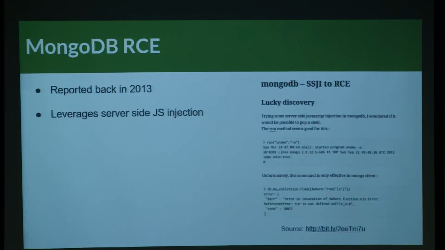Let's look at what some of these exploit attempts look like. What are the vulnerabilities that we're talking about, right? So this is Mongo. Admittedly, this is an old one. I don't think I even checked to see how many are still vulnerable to this because it was such an old vulnerability. But it was kind of clever. It leveraged server-side JavaScript injection to gain access to some sensitive parts of code, which let it execute arbitrary commands. I have the blog post on the right.